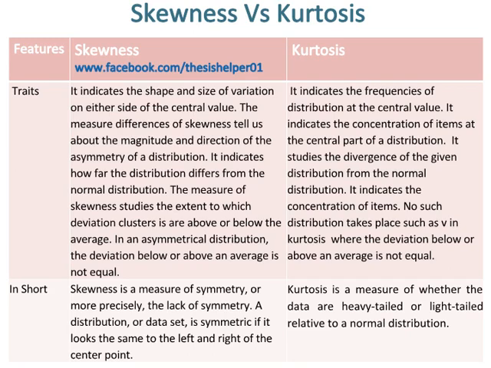A distribution, or data set, is symmetric if it looks the same to the left and right of the center point. Whereas kurtosis is a measure of whether the data are heavy-tailed or light-tailed relative to a normal distribution.